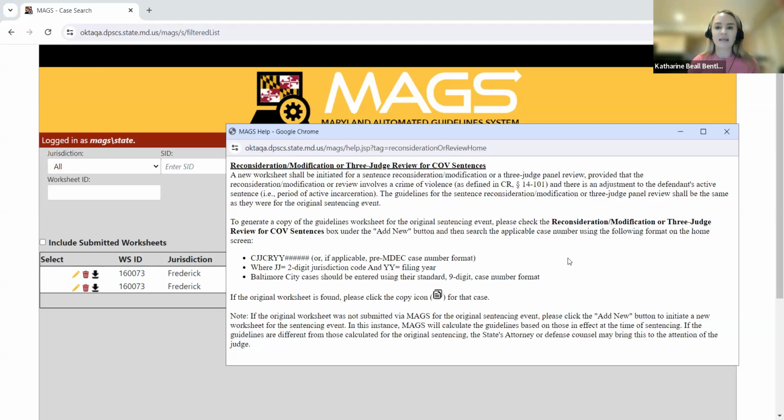Now, the guidelines for the sentence reconsideration, modification, or three-judge panel review, they shall be the same as they were for the original sentencing event. So for many of the state's attorneys who are here this afternoon, I'm sure you all are well aware that currently you all are basically initiating a new worksheet that replicates how the worksheet for the original sentencing event was calculated.